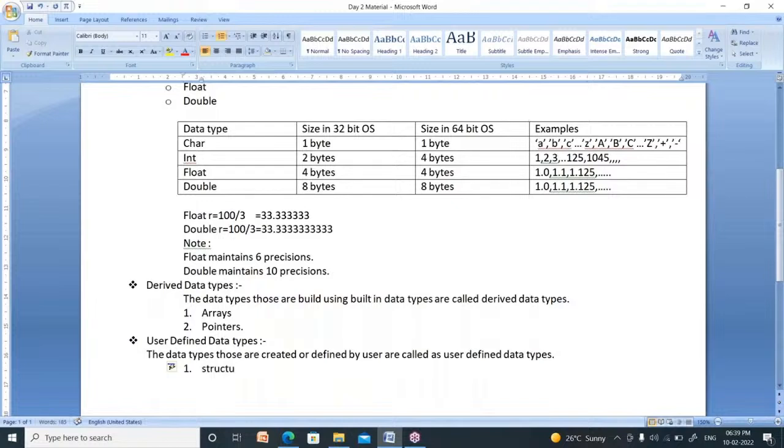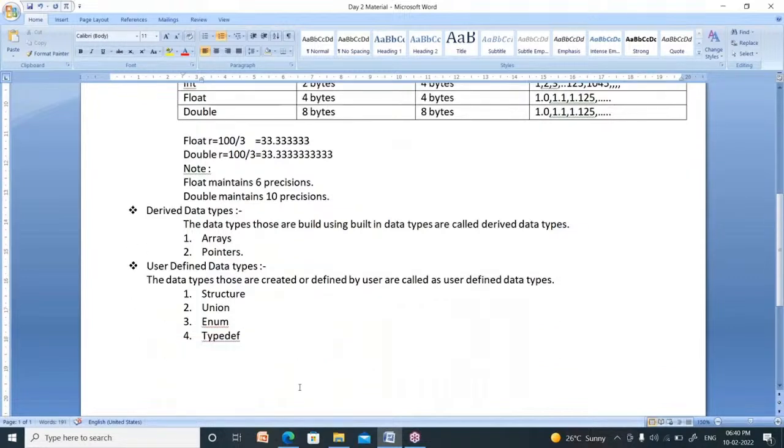One is structure. Second one is union. Union is one of the user defined data types. Enum means enumerator. It is also one of the user defined data types. Fourth one is typedef. It is also one of the user defined data types. What is the meaning of user defined data type?